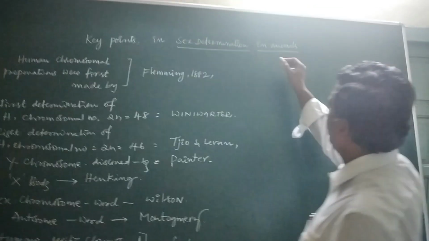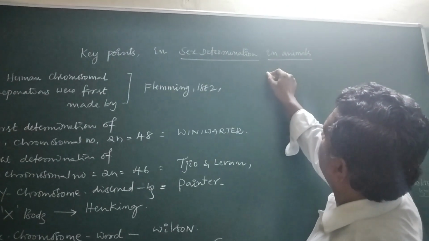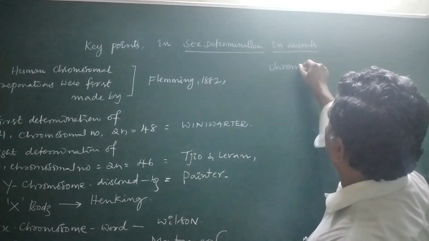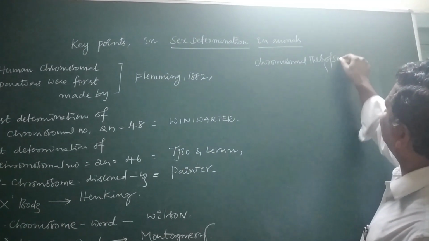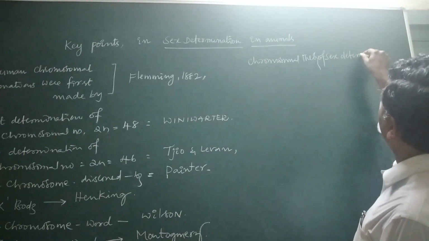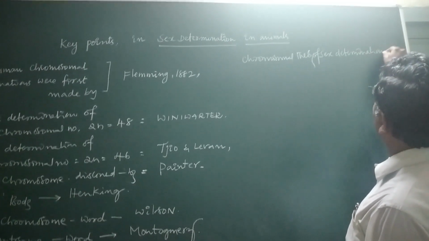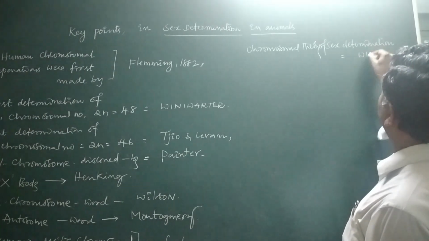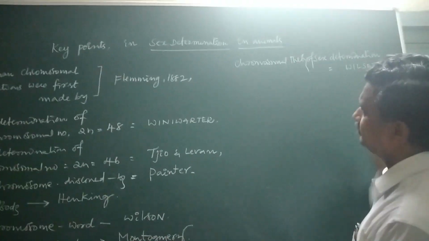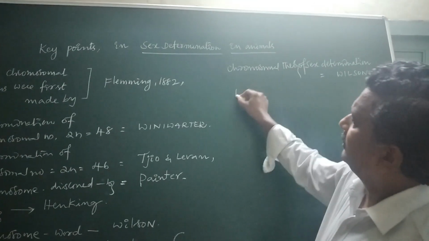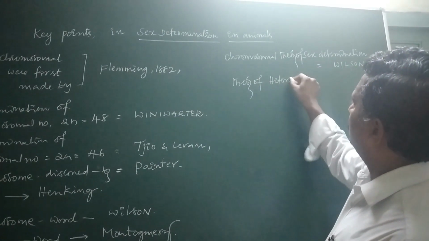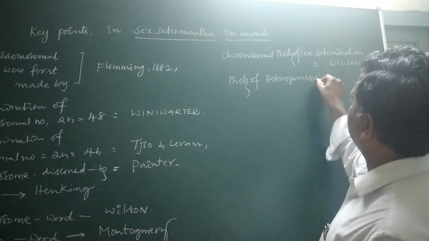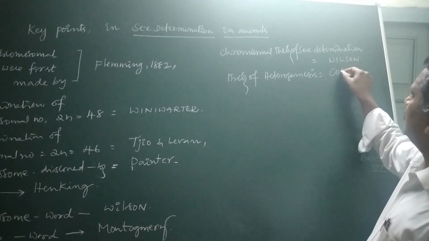In addition to this, the chromosomal theory of sex determination was given by Wilson. Theory of heterogamesis was given by McClung.